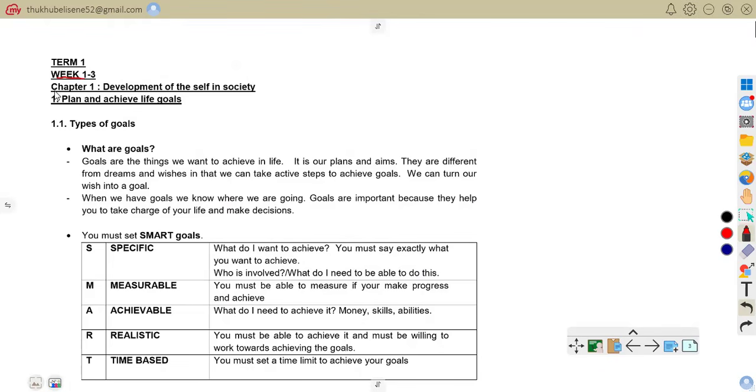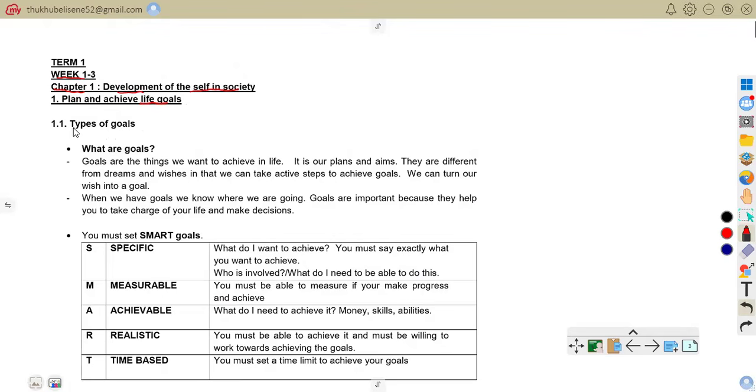We are first going to start with chapter 1, development of the self in society: plan and achieve life goals.